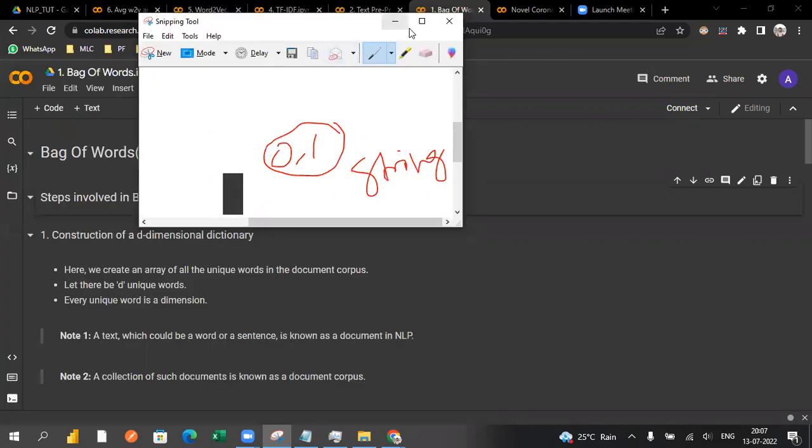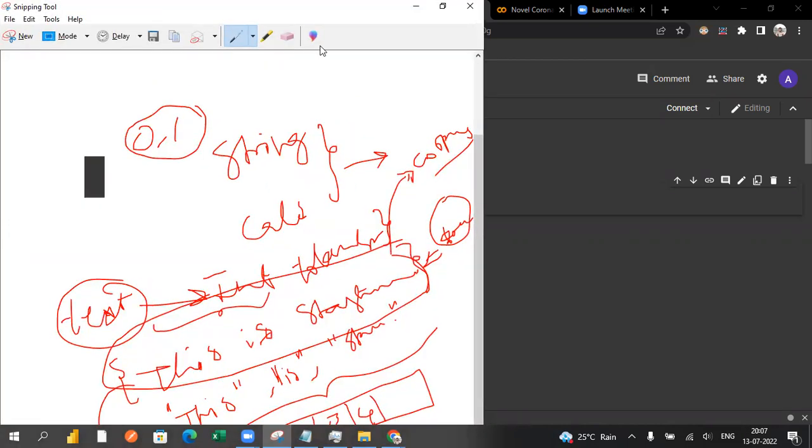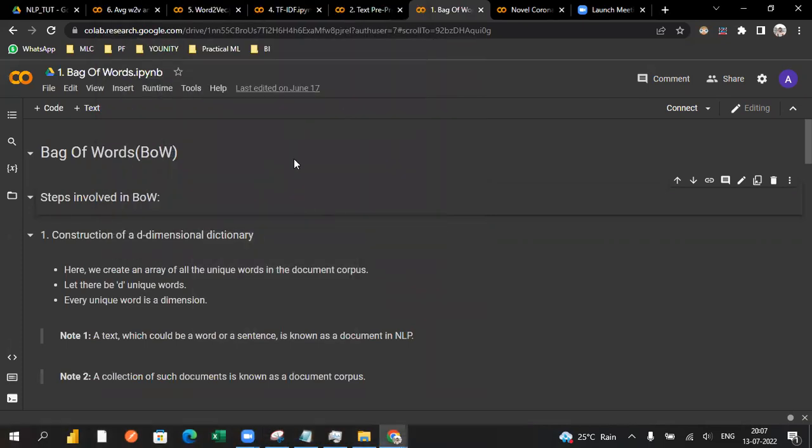So what are the different ways to assign a value? That is also one question in your head. We have so many techniques to do that: something called bag of words, something called TF-IDF, word2vec, average word2vec, and weighted average word2vec. We have many other methods too, like the BERT model, which is the most popular nowadays.